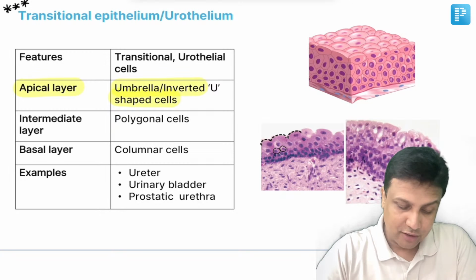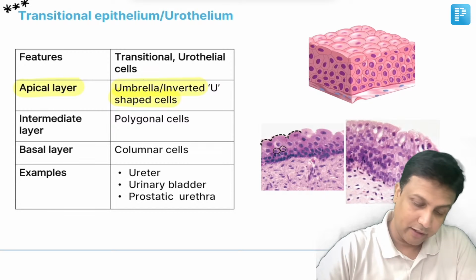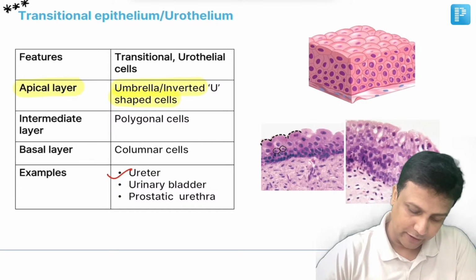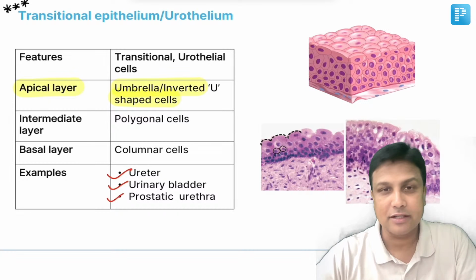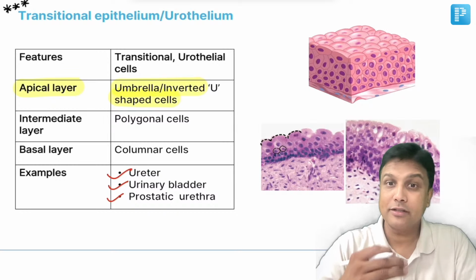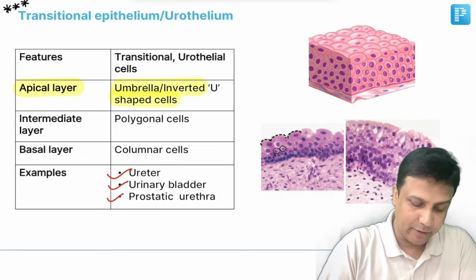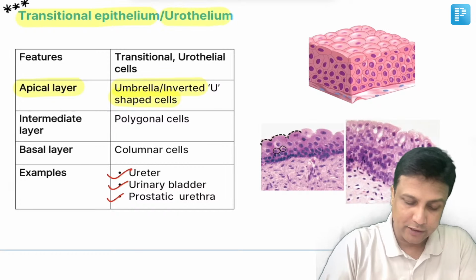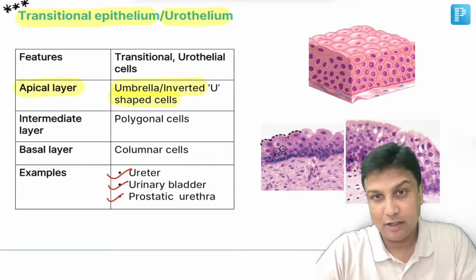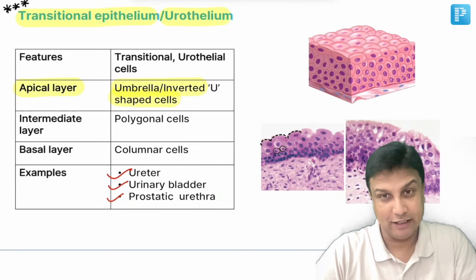Now this transitional epithelium will be present in number 1, ureter, number 2, urinary bladder, and up to the prostatic urethra. And because it is mainly found in the urinary tract, the transitional epithelium is also referred to as urothelium. The transitional epithelium is also referred to as urothelium.